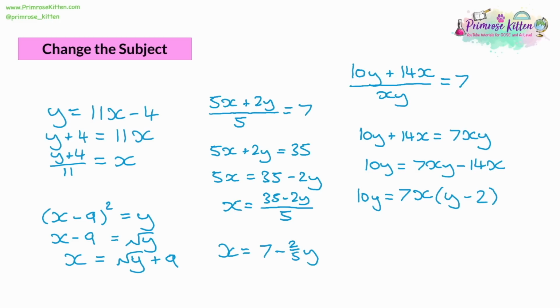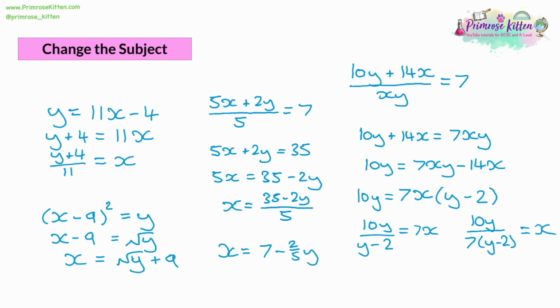What we can do now is divide both sides by the bracket, and that will mean that the bracket is going to be dividing the 10y now, and that's going to be equal to 7x. Now, at this point, what we also want to do is get rid of the 7 on the x, and we'll be dividing that as well. So we've already divided, and we've got another divide to do. All we need to do is add the 7 to the denominator as well. So the 7 is going to join the denominator, but it's going to be multiplying the things that are already there. And there's our answer.